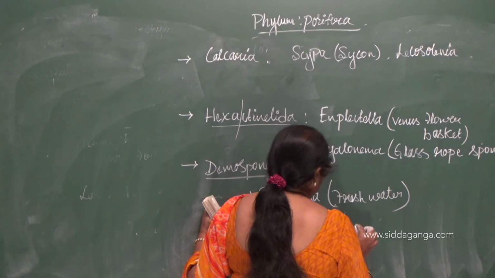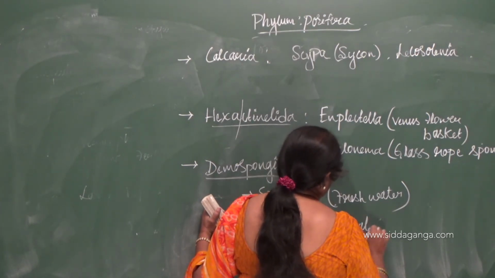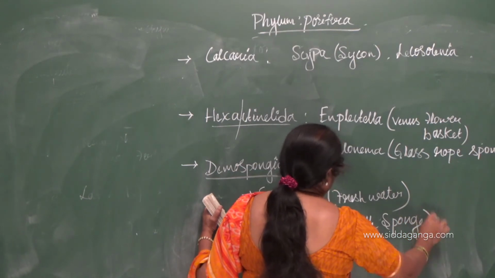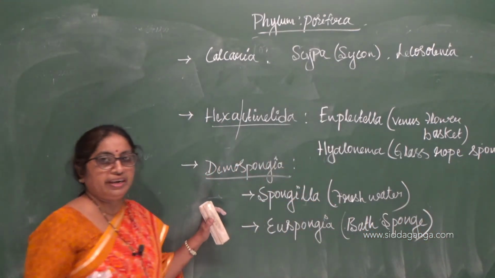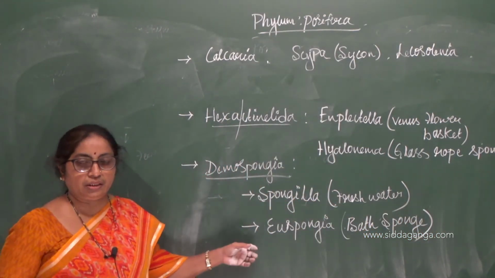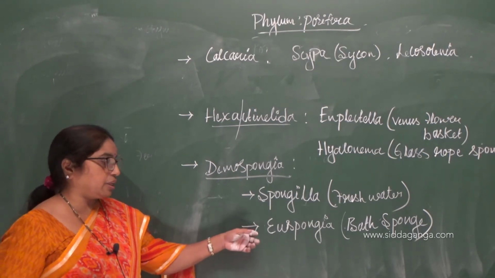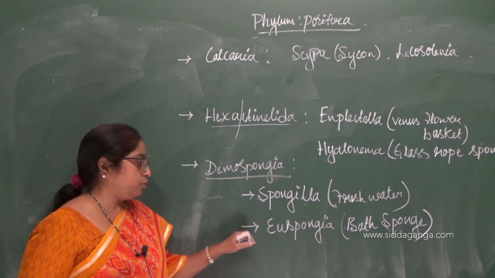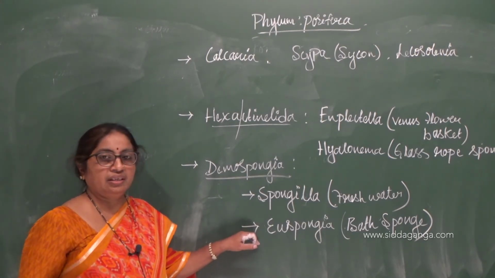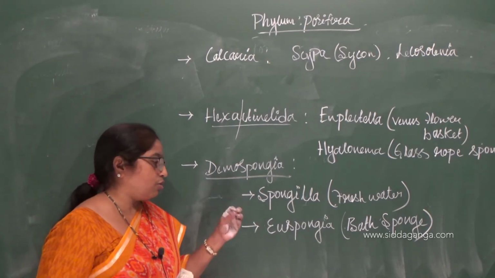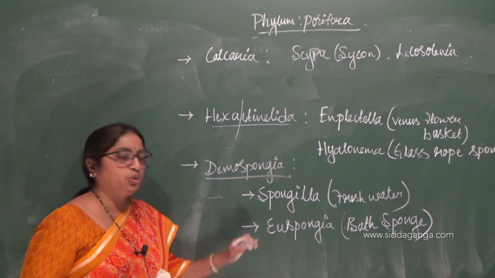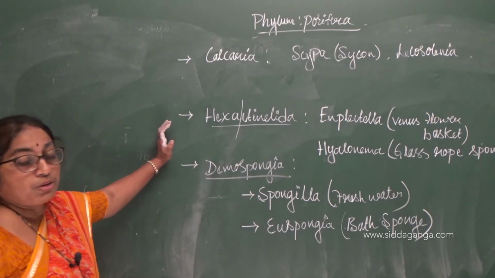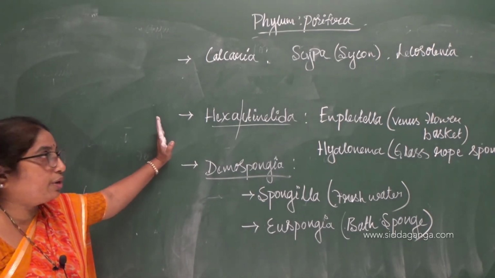Euspongia is also called bath sponge because it is used for cleaning purposes. The sponge we use for cleaning is extracted from these sponges after a lot of processing. It takes that particular soft structure, that is Euspongia or the bath sponge. So that is about the classification of poriferans.